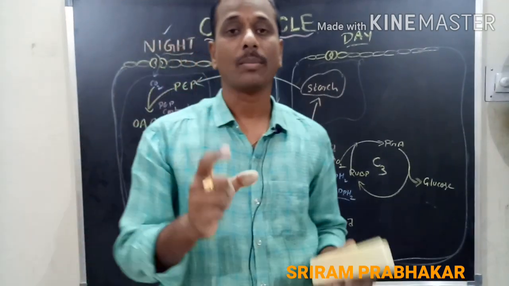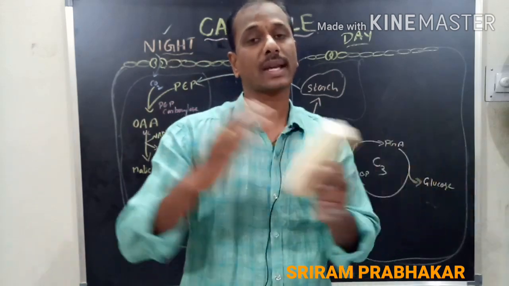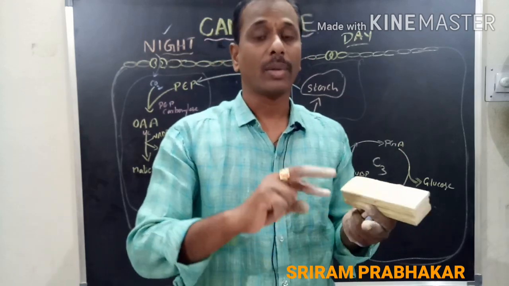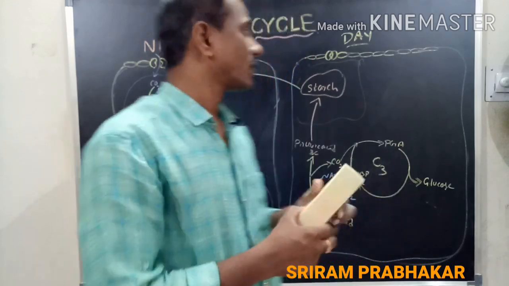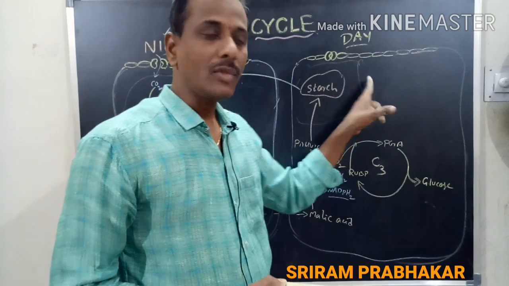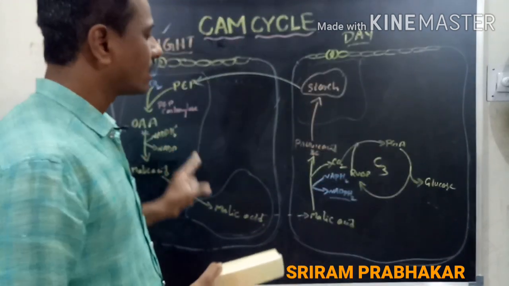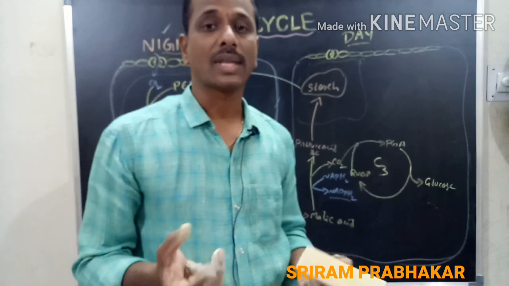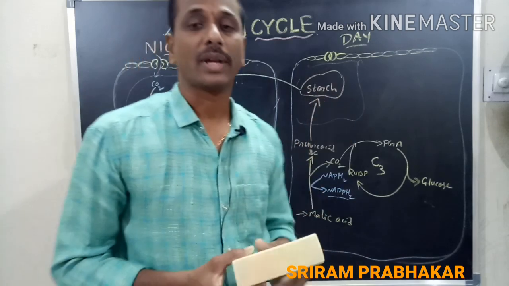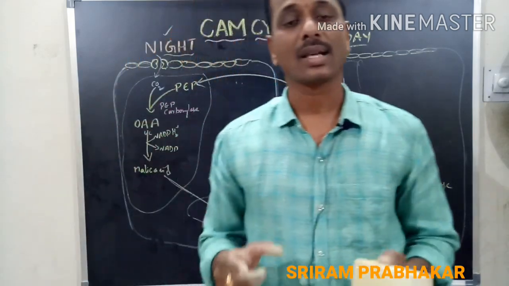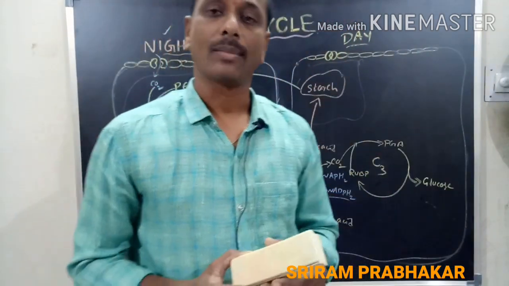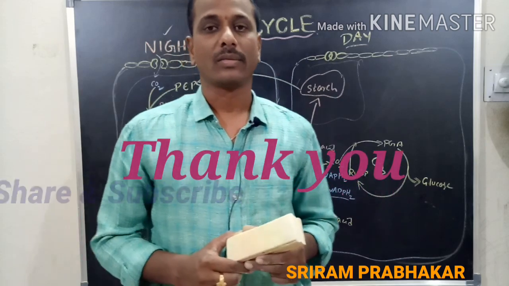The C4 cycle is completed in 2 areas. One is the mesophyll, the second one is the bundle sheath cell. But here it takes place in the same cell, but the process timing is different. One half of the process at night time, half of the process in the daytime. Okay, this is about the CAM cycle. Those succulent plants show a specific adaptation, so that they can prevent the transpiration process and still synthesize the carbohydrates by this method. This is the CAM pathway or CAM cycle. Okay, thank you very much.